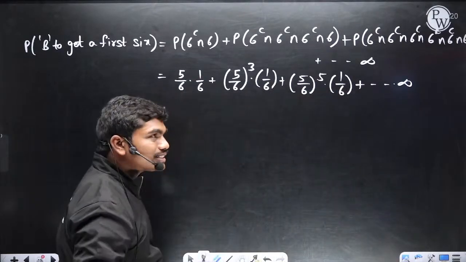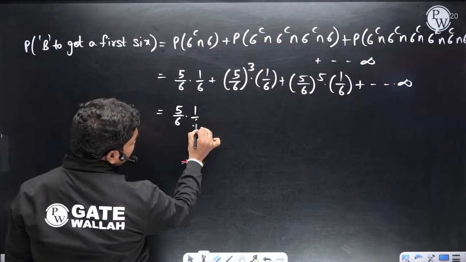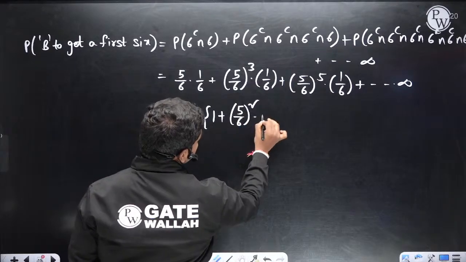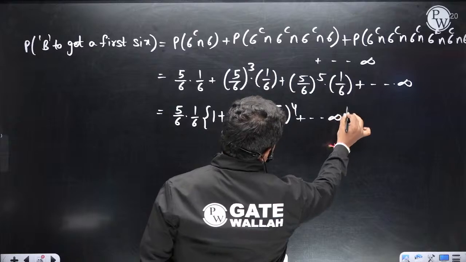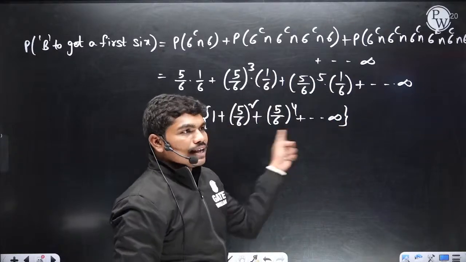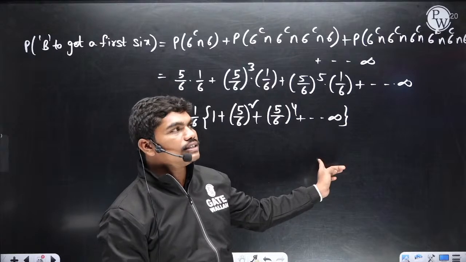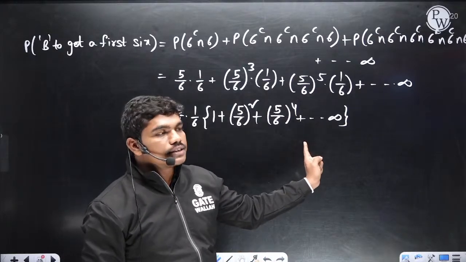Okay, so when this series goes on to infinitely many terms, you can take 5 by 6 into 1 by 6 common, then this will be 1 plus 5 by 6 whole square plus 5 by 6 whole power 4 plus and so on. Now tell me one thing, what is this series actually here? So type in the chat box. What is this series here?